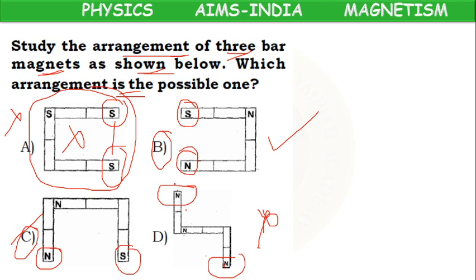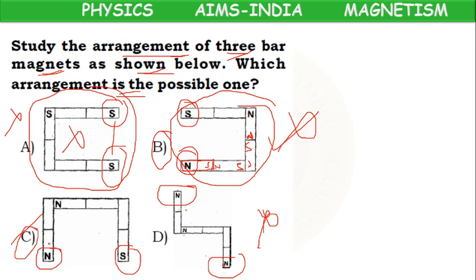We have to check because it's a combination of so many pieces. If it is a magnetic piece up to here, so here north means here south. Like poles repel, unlike poles attract. So here north, south. So what will come? North, north will come. So this is wrong. This arrangement is not possible if we consider individual pieces.